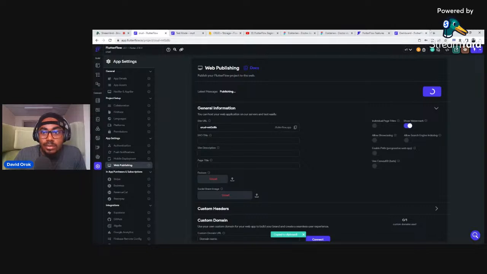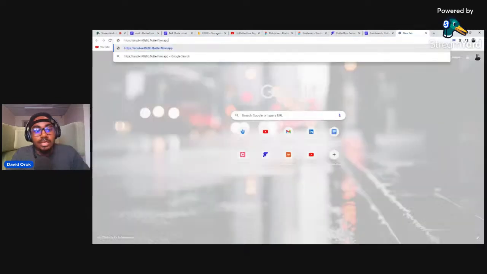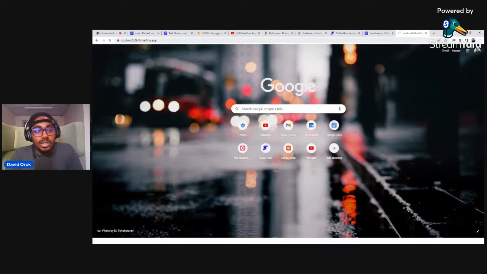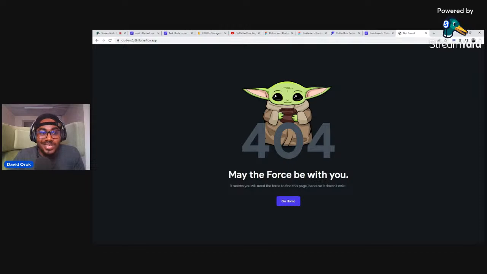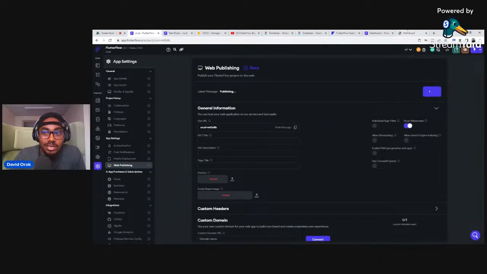Actually, you can just do that and paste it somewhere, but it has to finish running first. If you check now, you won't see anything. Yeah, it's still publishing. It says "May the force be with you," because nothing is here yet, right? So it's still running, right? When it's done, we will just reload the page, and we will see it. Meanwhile, may the force be with you.